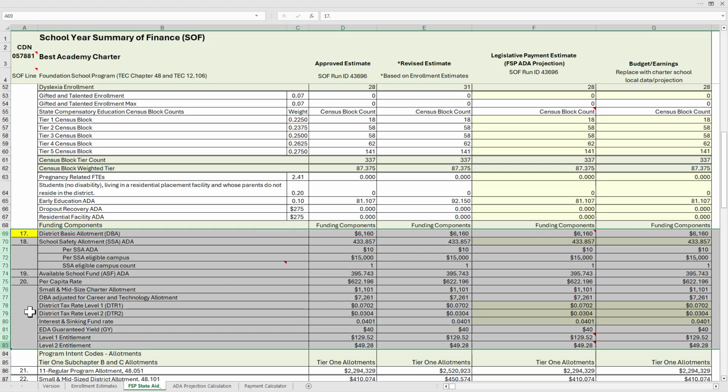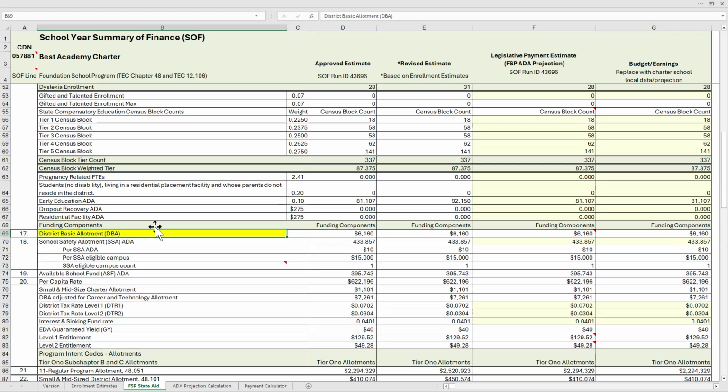And the district basic allotment is one of the primary funding components used to calculate a series of allotments, including student-based allotments. Here, if you look, are some district tax rates. So these are important in calculating another section of the Foundation School program that includes Tier 2, which is an enrichment entitlement.